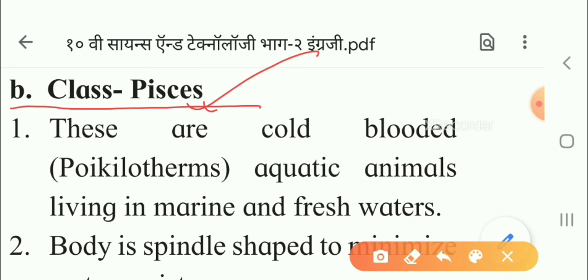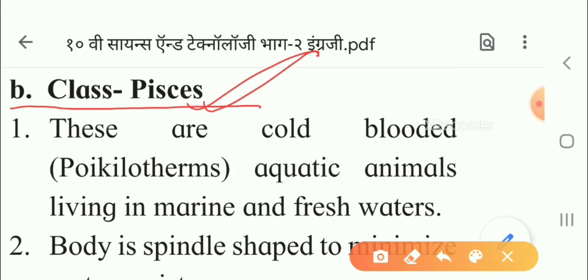This is class Pisces. Now, the first point is that these are cold blooded. What is the meaning of cold blooded, children? That they cannot control their body temperature, so they become sluggish or inactive. That is why they are called cold blooded.